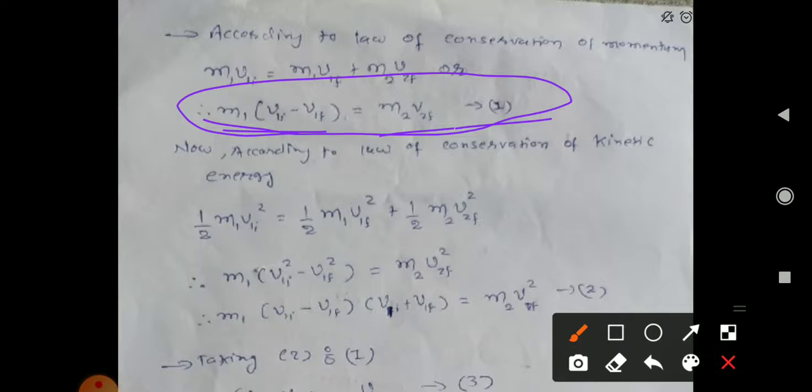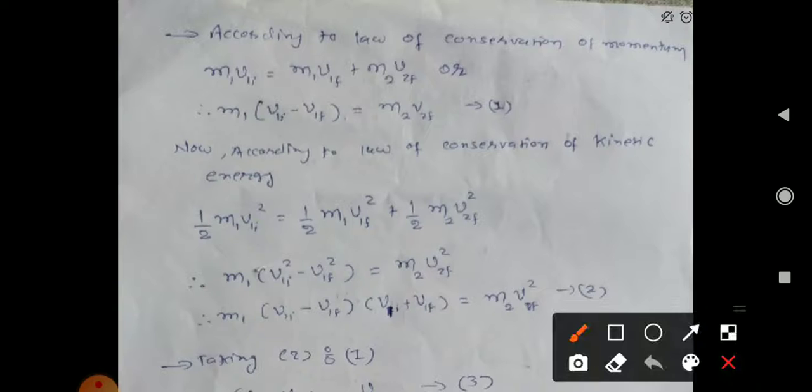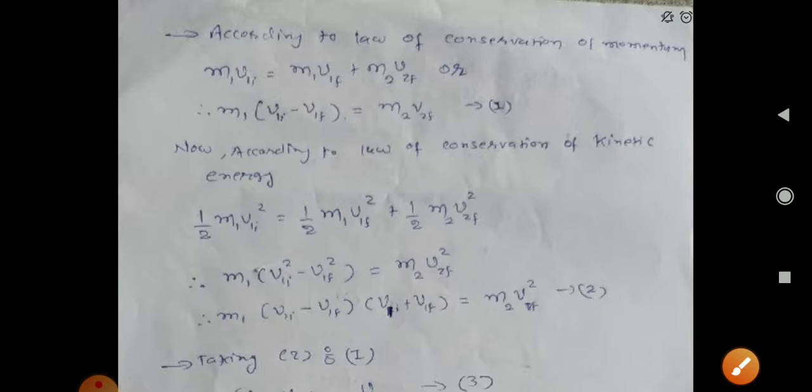Now we can exploit the law of conservation of kinetic energy, because kinetic energy is also conserved. So we can say that half m1 v1i square, the initial kinetic energy of the first object, must be equal to the total final kinetic energy. This is the kinetic energy of the first object after collision, and this is the kinetic energy of the second object after the collision: half m1 v1f square plus half m2 v2f square. Students, once again this half is common and cancels.